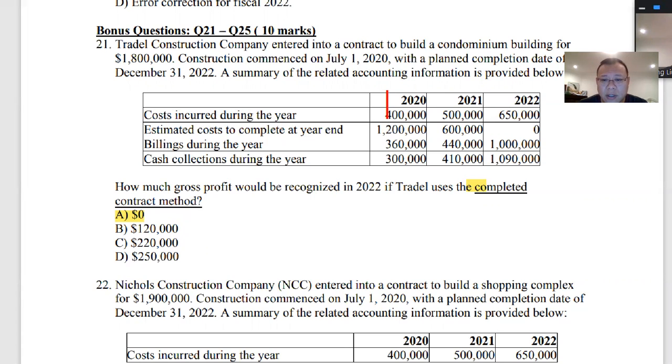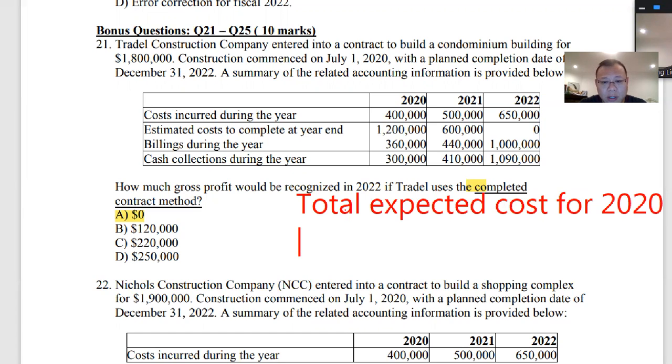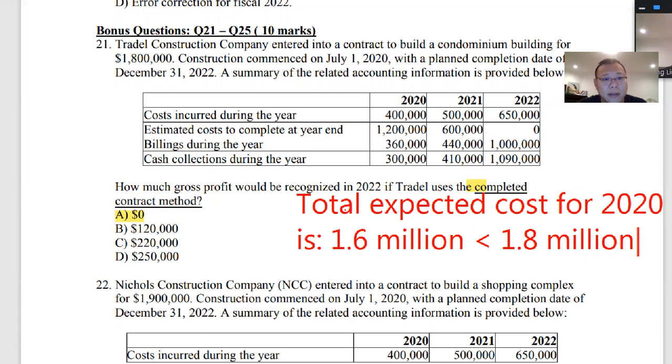What is the total cost in 2020? The cost incurred during 2020 is 400,000. Additional cost to complete at the year end is 1.2 million. So the total expected cost for 2020 is 1.2 plus 400, so 1.6 million. That's under the 1.8 million price.